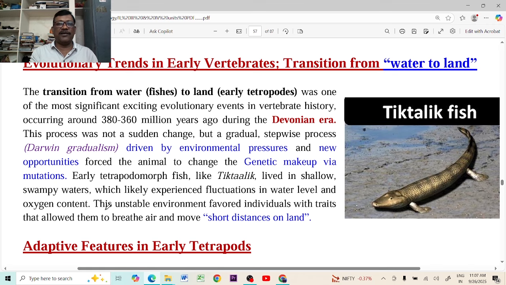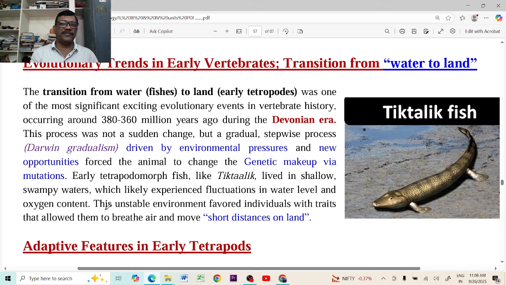The environment is not stable. It can change over 10 years or 100 years or 1000 years or 1 lakh years. The environment can change its nature, or its chemical, physical or biological factors can change. According to the changes that take place in the environment, the organisms also have to evolve accordingly. So in the Devonian era, the fishes were faced with a number of problems.